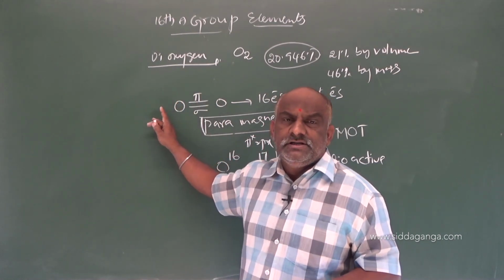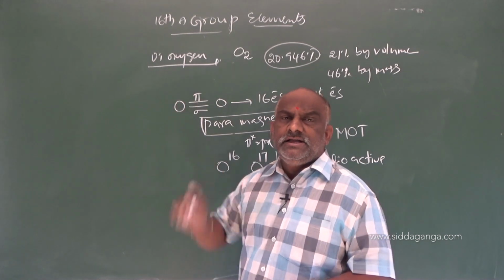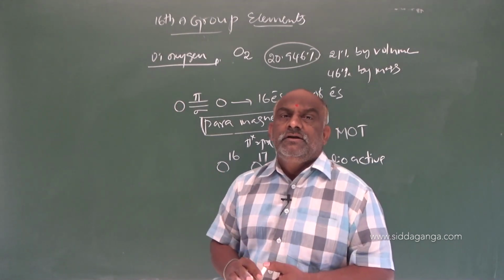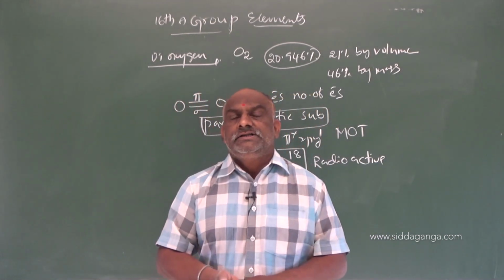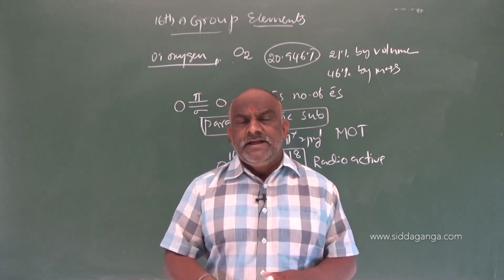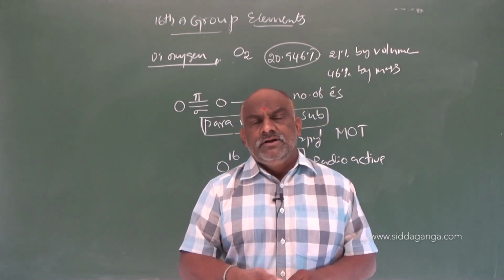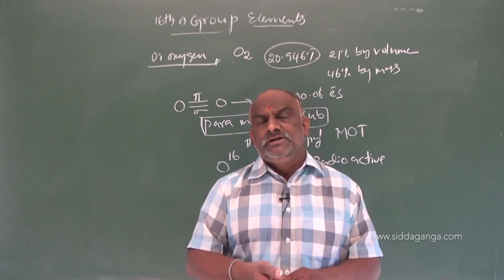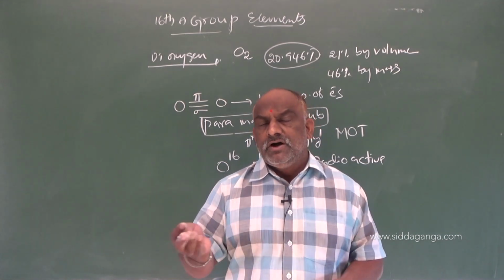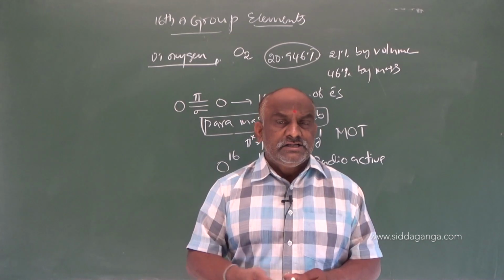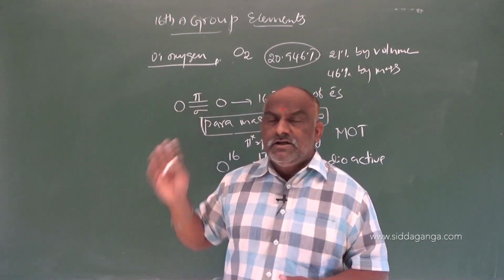This atomic oxygen is more reactive, and it reacts with other elements to give oxides. If it reacts with metals, it gives metal oxides. It reacts with non-metals to give non-metal oxides. It reacts with compounds and oxidizes, acting as an oxidizing agent, so it supplies oxygen.